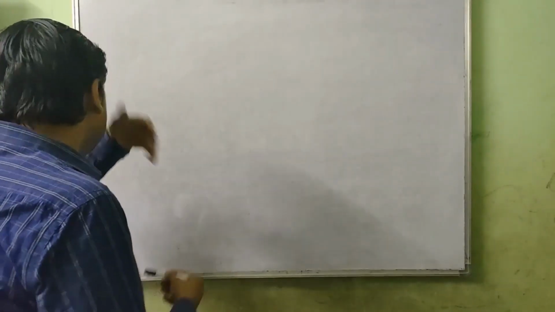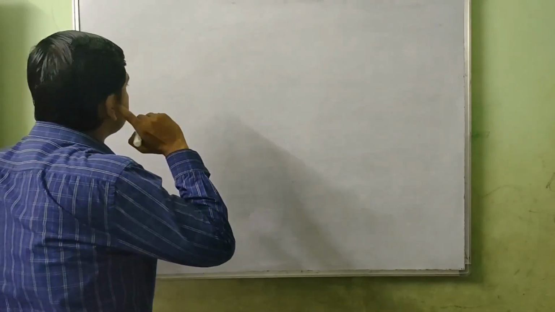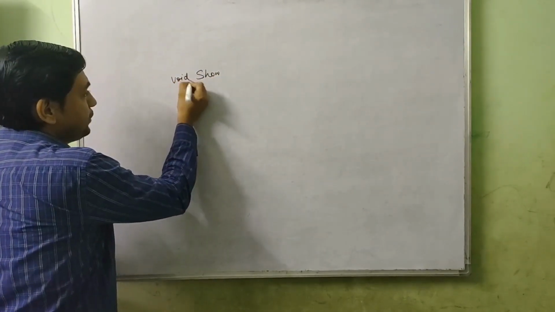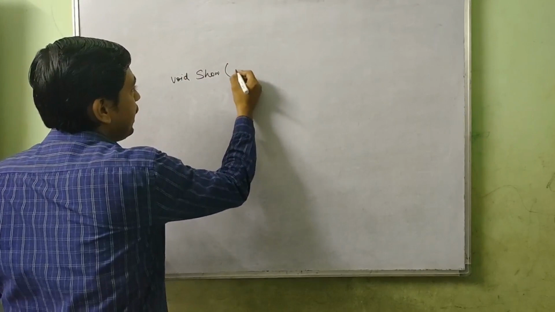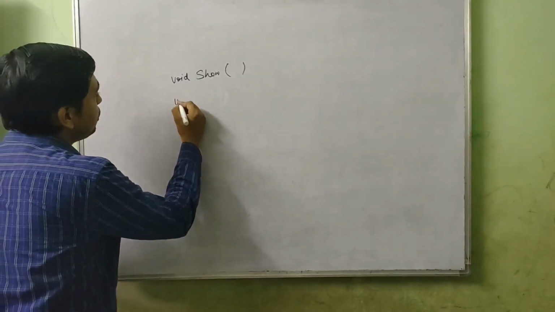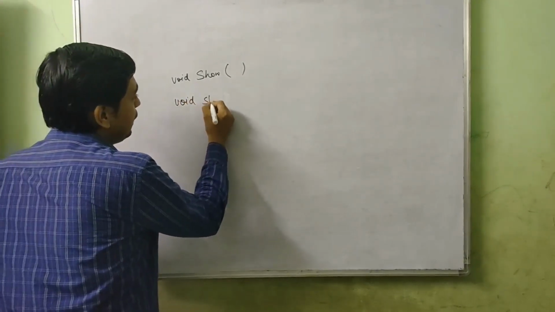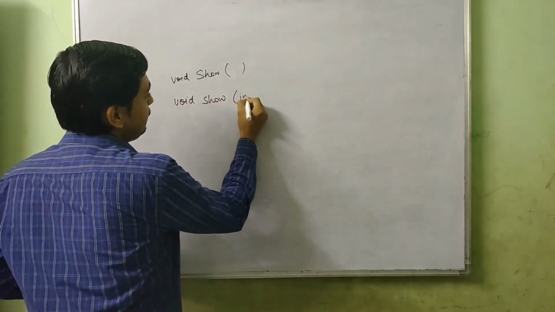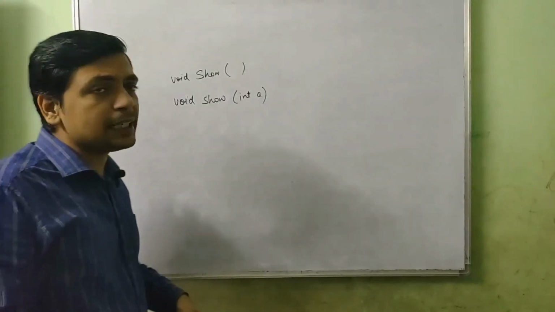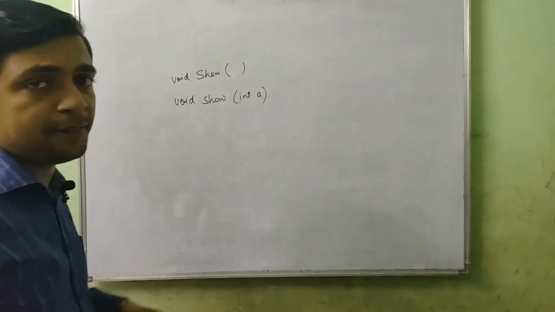Okay, so let's see the method signature we are talking about. Suppose we are declaring a show method, return type is void, and I'm not passing any parameter to it. I can create one more show method inside the class with one integer parameter. You can see these two methods are different, their signatures are different because the number of parameters is different.